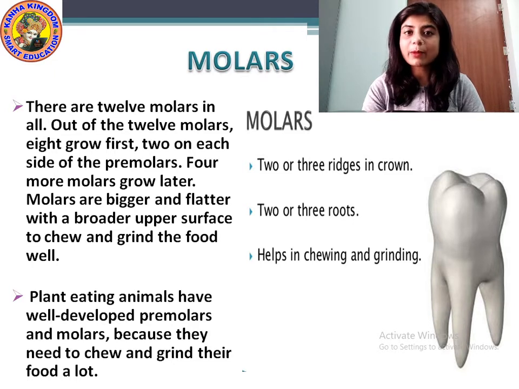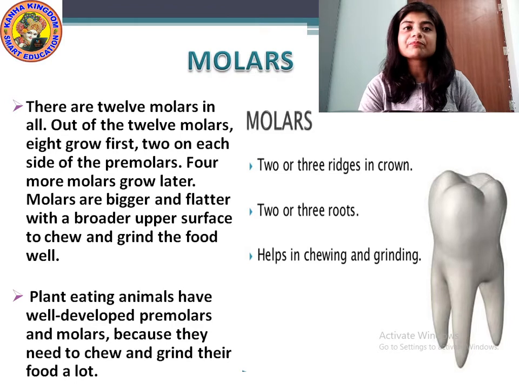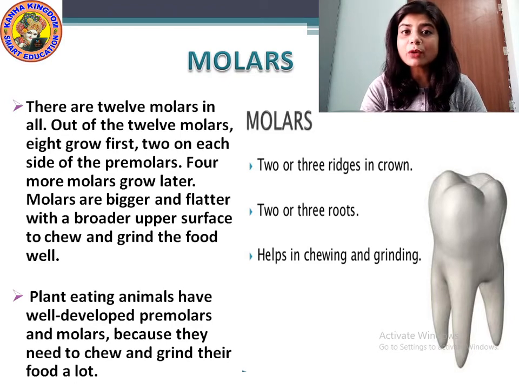Understood about the teeth? What are the types of teeth? There are 4 types of teeth: incisors, canines, premolars and molars. There are 8 incisors in our mouth. Then there are 4 canines. There are 8 premolar teeth in our mouth, and there are 12 molar teeth in our mouth. Understood?